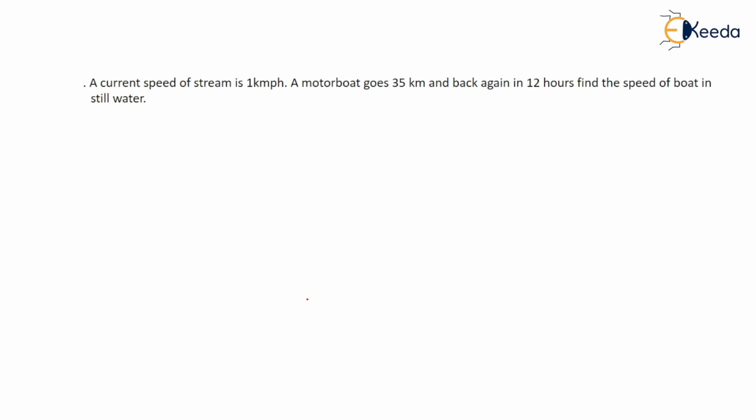Okay, the current speed of a stream is 1 kilometer per hour. A motorboat goes 35 kilometer and comes back in 12 hours. Find the speed of the boat. Okay, means this is going and coming back. How many hours? 12 hours, right? 35 kilometer going, 35 kilometer coming.